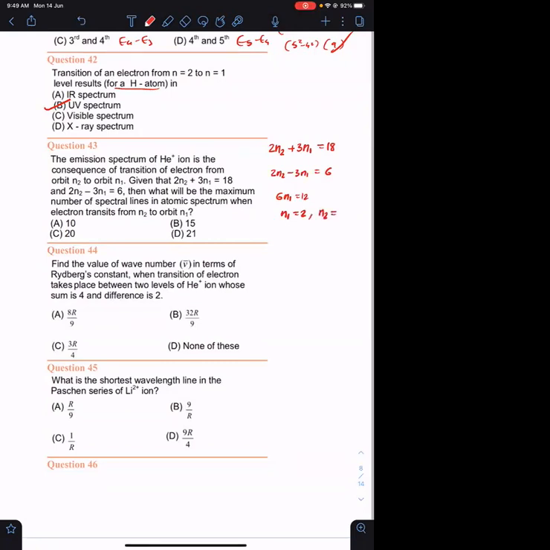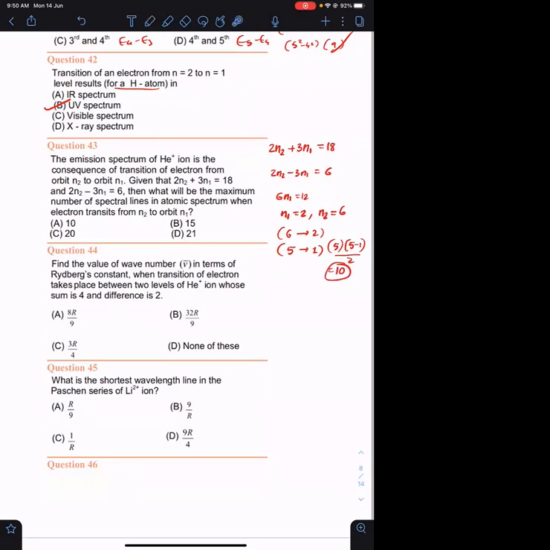It is 6. So the transition is from 6 to 2, which is equivalent to 5 to 1. So the formula is 5 into 5 minus 1 divided by 2, which is equals to 10. Any doubt, anyone? No, sir.